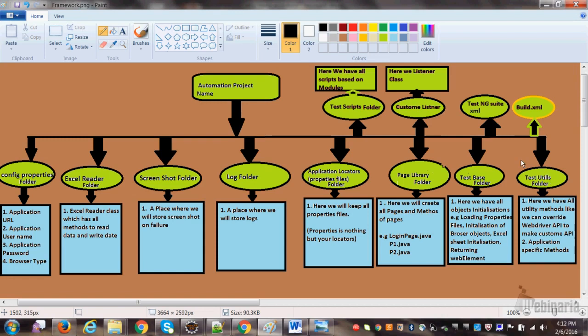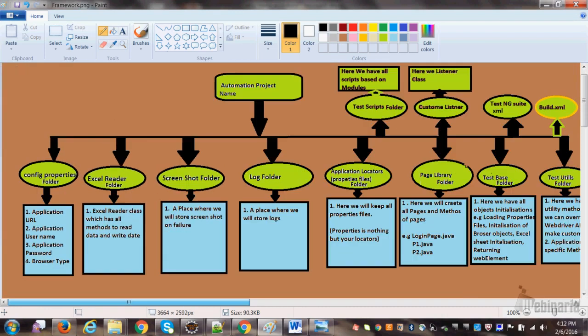Now after all these things are over, see guys, here I have written on the top test script folder, custom listener, TestNG and build. Why? Because I didn't have space and I wanted to cover it in a single screen, so I just kept it at the top. Please consider this as a continuation after this. I just wrote it on the top because I didn't have place here and I don't want to scroll this side, that side. So you can just consider it as a continuation here.